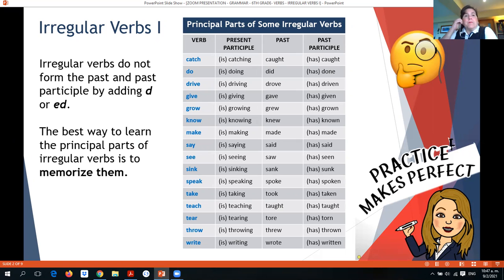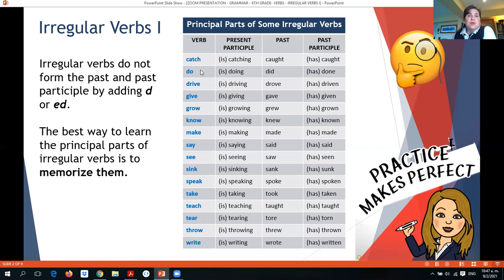Okay. First, try to go through the table and check all the different forms in past and past participle. See the differences. We will talk about them too. And then practice. Because when we practice, we learn. Even if we make mistakes, somebody will correct us. I will correct you. And that's the way of learning. Okay. So let's see the chart. Here we have the verbs for today.